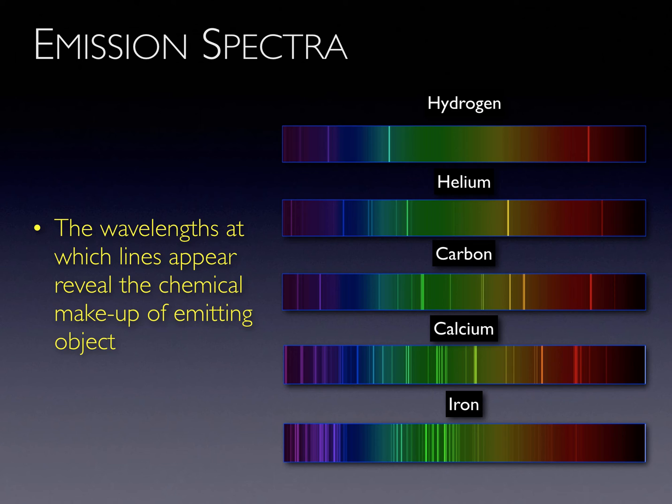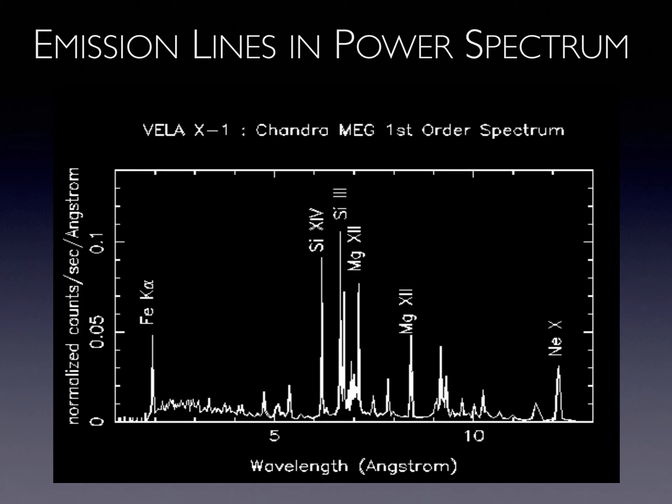For example, by collecting light from a star, creating a spectrum and analyzing the absorption lines present, one can determine what elements are present in that star. Shown here is a power spectrum. In power spectra, vertical spikes are emission lines.